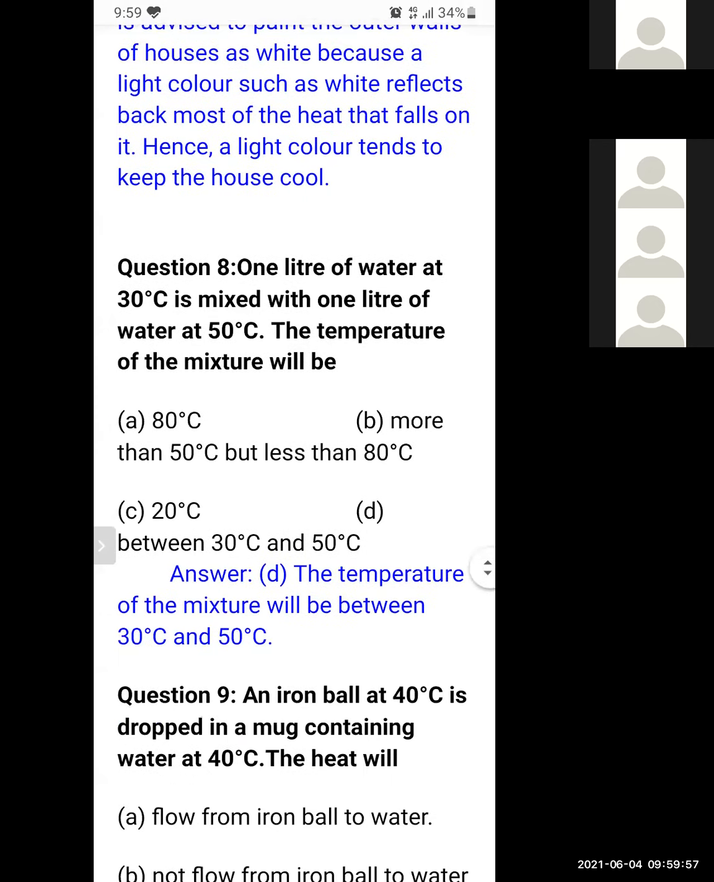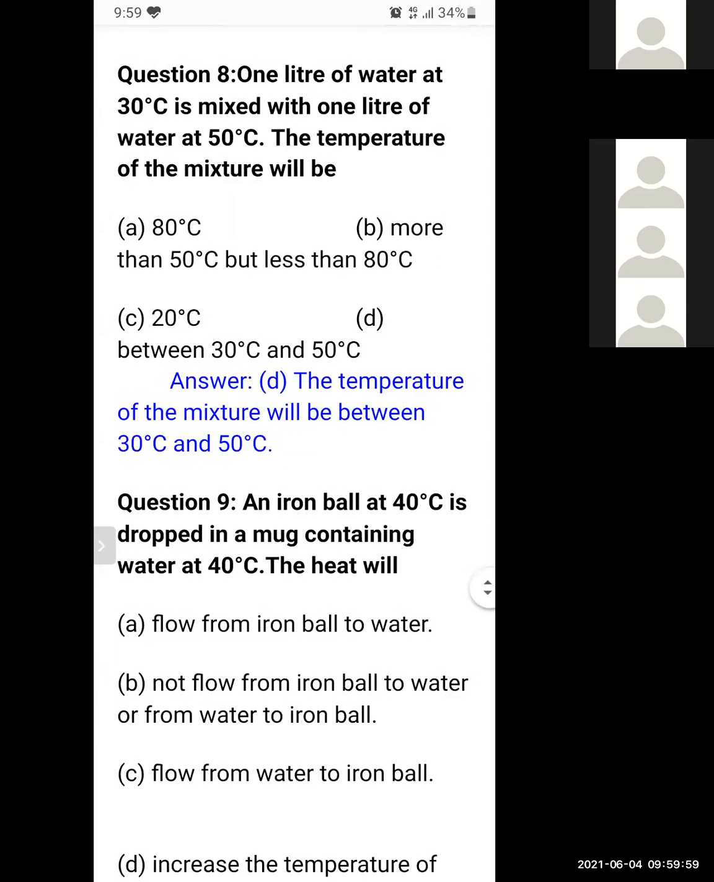Question number 8. Okay, it will definitely come. 1 liter of water at 30 degrees Celsius is mixed with 1 liter of water at 50 degrees Celsius. What will be the temperature of the mixture?